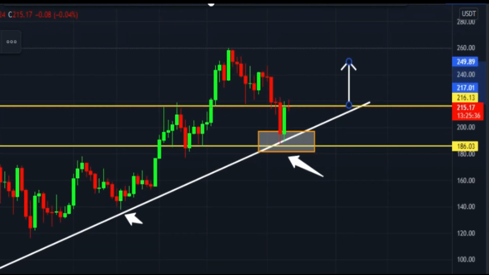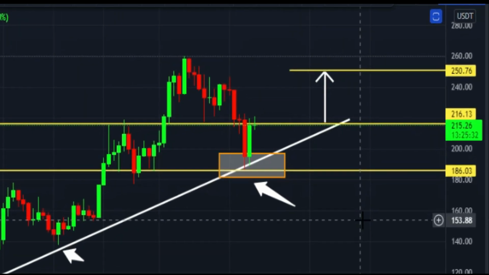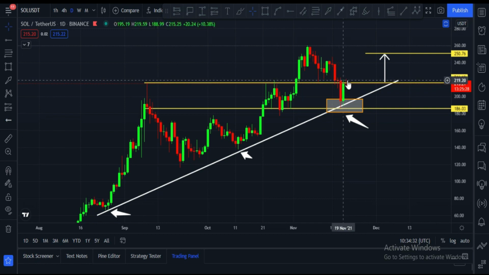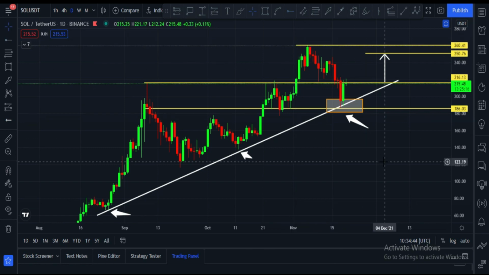This will be the target according to the support and resistance base, and Solana can easily hit $250 price area, but this area is very important to break. $220 price area. Once Solana breaks this, in that case 250 is the first target, and our second target will be this area, $260.